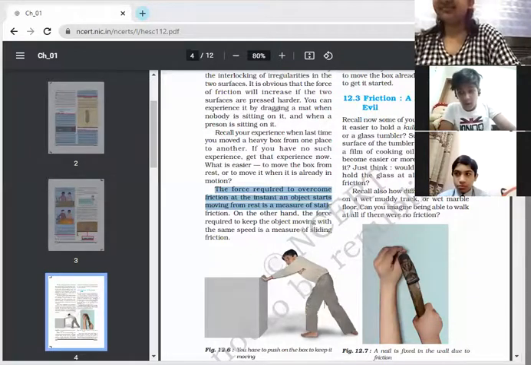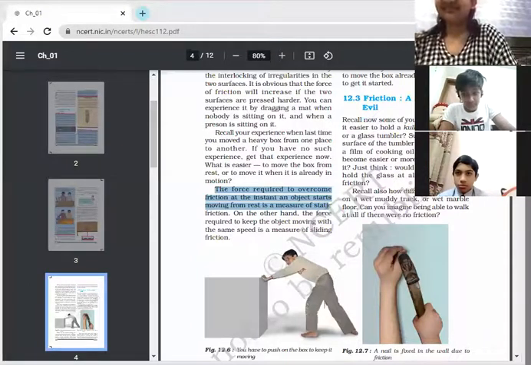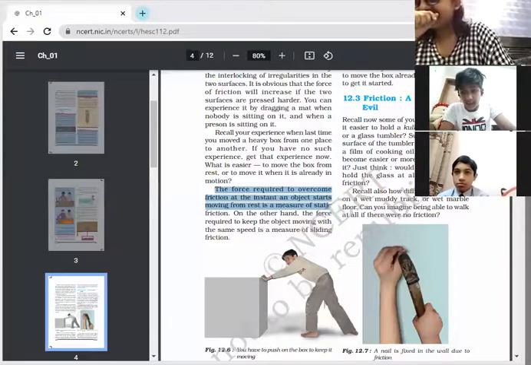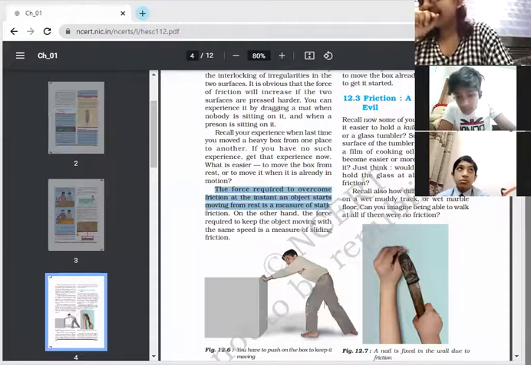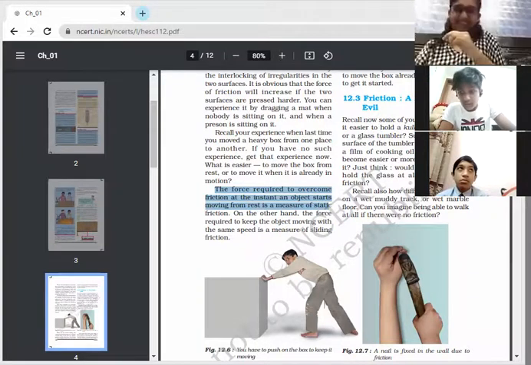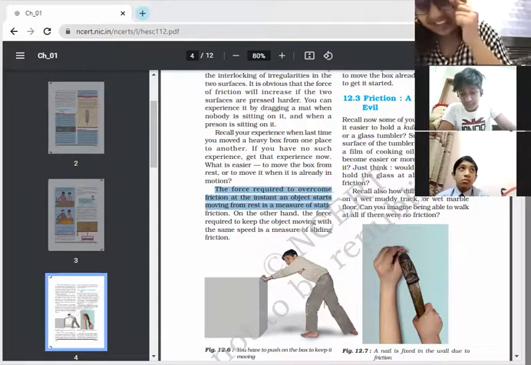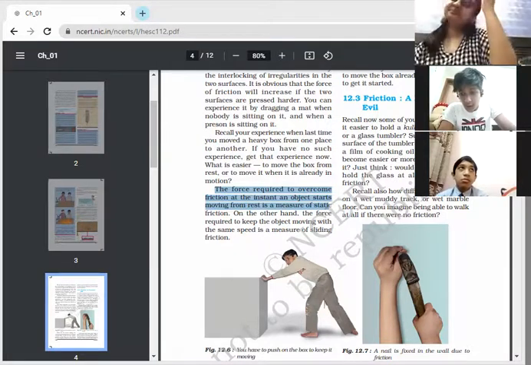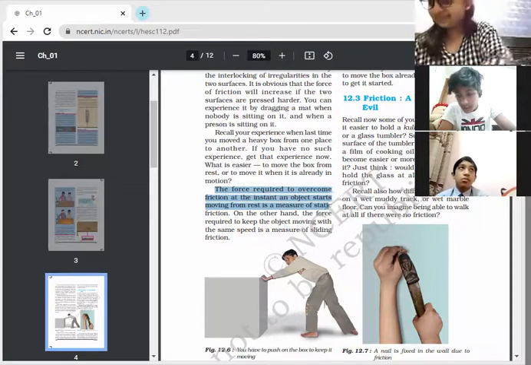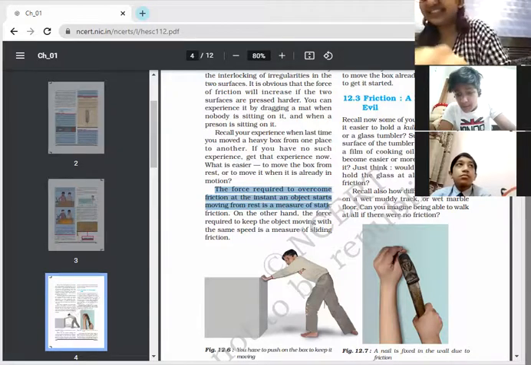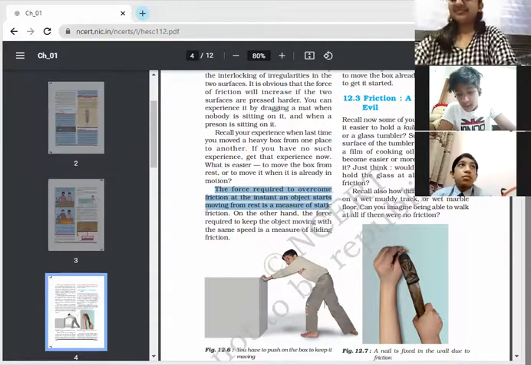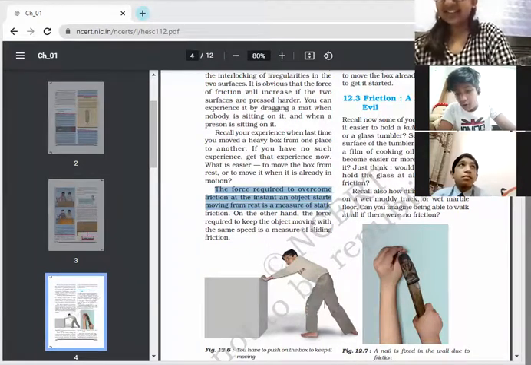How are we saying friction is necessary? So we are taking a few examples. Recall now some of the experience. Is it easier to hold a kulhar, an earthen pot, or a glass tumbler, we can say? Suppose the outer surface of the tumbler is greasy or has a thin layer of cooking oil on it. Would it become easier or more difficult to hold? Just think. Would it be possible to hold the glass at all if there is no friction?